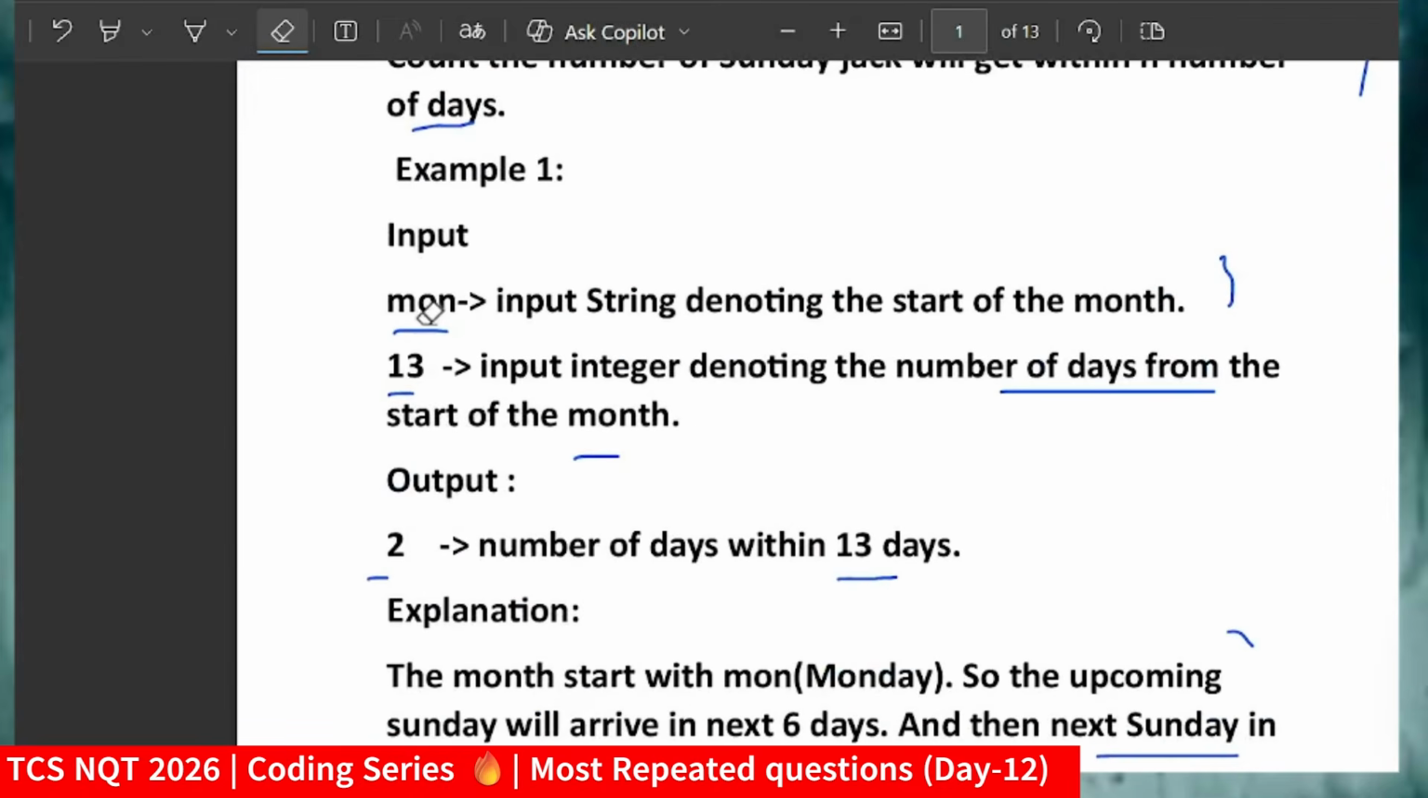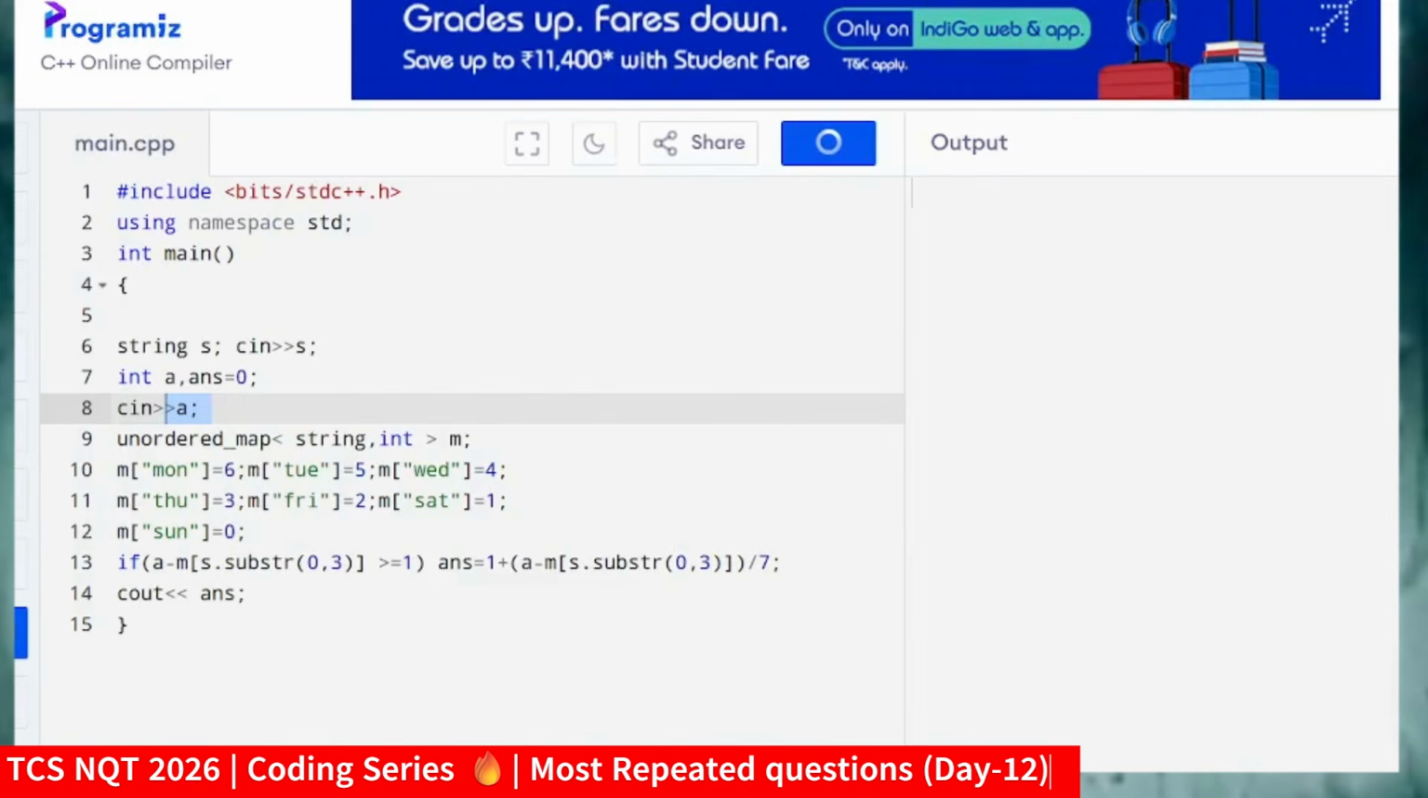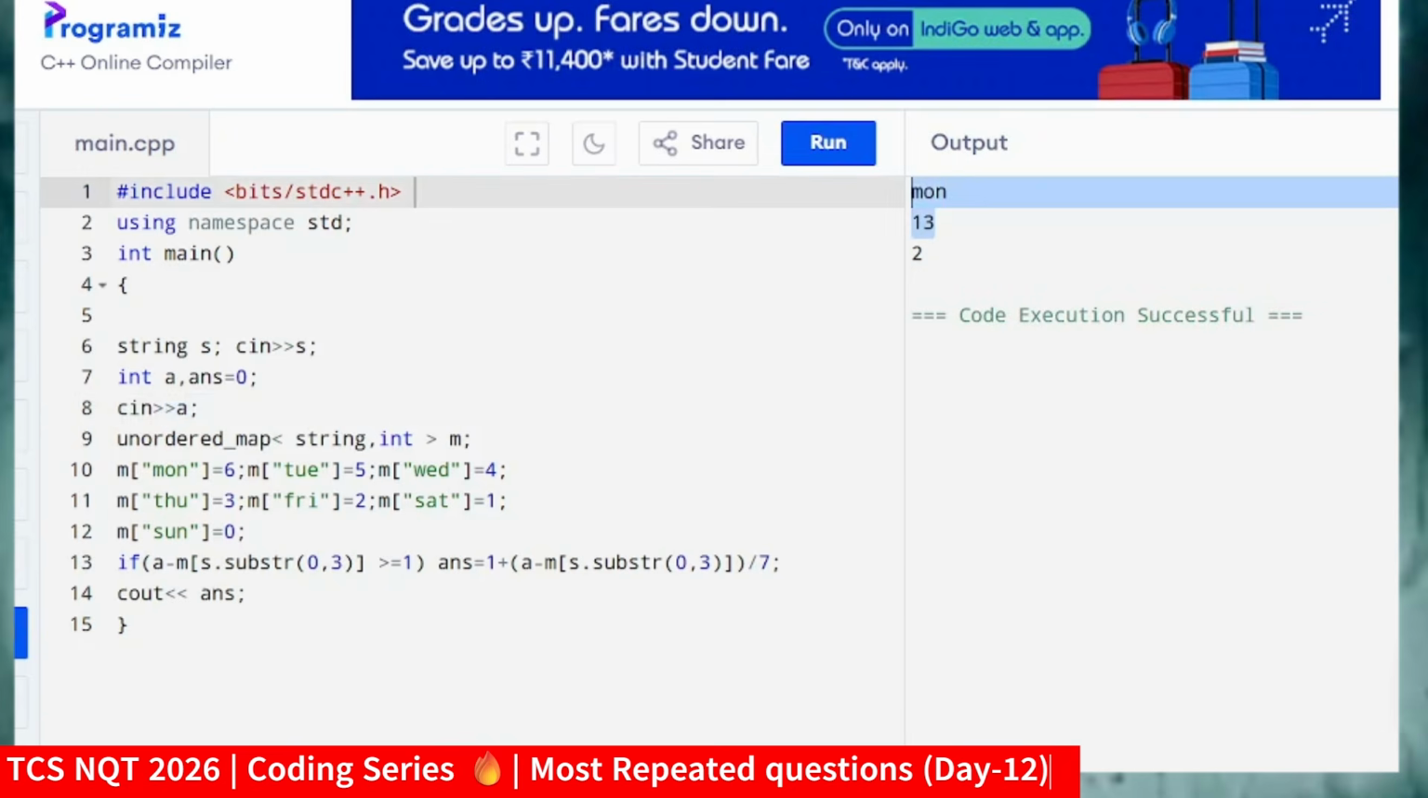So input is Monday and 13. So Mon and 13, you can check. I'm just giving the value Mon, then 13. You will get 2, because there will be 2 Sundays in between. If you start from Monday and move to 13, 2 Sundays will come. So this will be your answer.